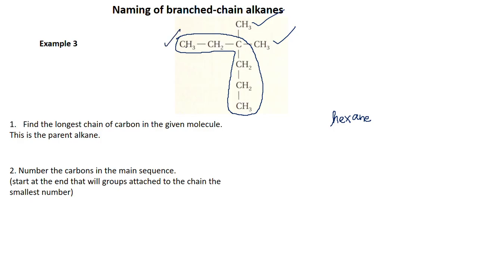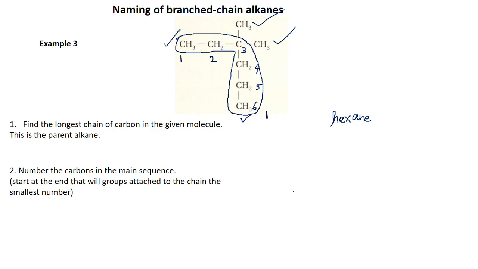You can start from either end. If I start with 1 here, the substituents will be on the third carbon. If I start from 1 at the other end, they will be on the fourth carbon. So which should I choose? The third. So I number this as 1, 2, third, fourth, fifth and sixth.